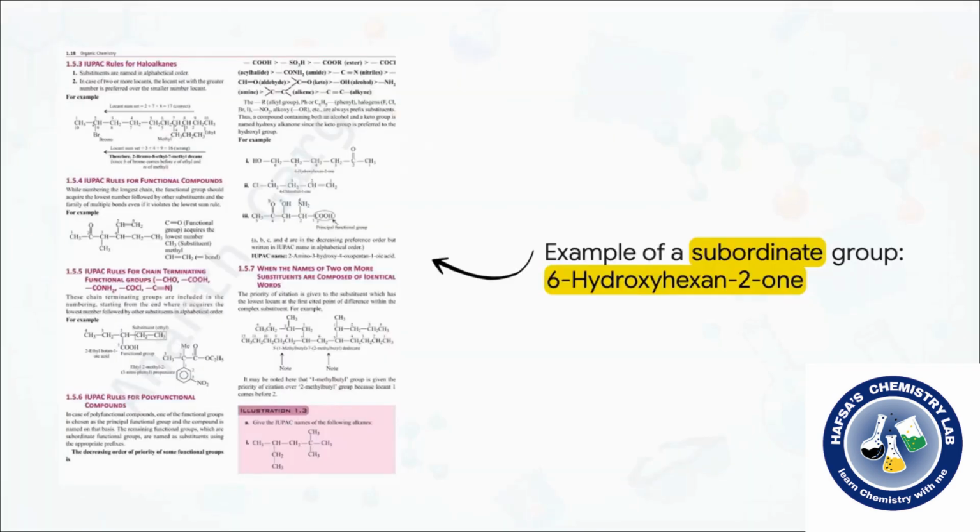Consider the structure of 6-hydroxyhexan-2-one. This perfectly captures that exact battle for priority. This single molecule contains both an OH group, an alcohol, and a C double bond O, which is a ketone. If we recall our hierarchy from a second ago, the ketone outranks the alcohol. Therefore, the ketone claims the suffix, giving us the root name hexan-2-one. The alcohol is completely stripped of its -ol ending. It's demoted to act as a mere prefix, becoming hydroxy, living all the way over on the 6th carbon. It's a pretty ruthless structural hierarchy, but man, it completely removes any ambiguity for scientists.